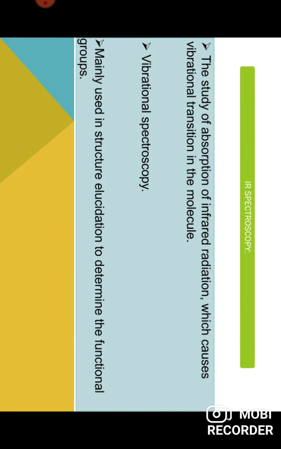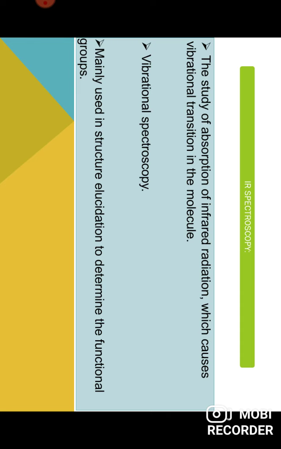Next, what is IR spectroscopy? The basic introduction: it is the study of absorption of infrared radiation, which causes vibrational transitions in the molecule. IR spectroscopy is also known as vibrational spectroscopy, because vibrational transitions occur in the molecule.